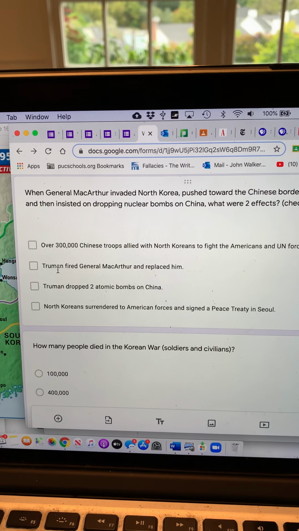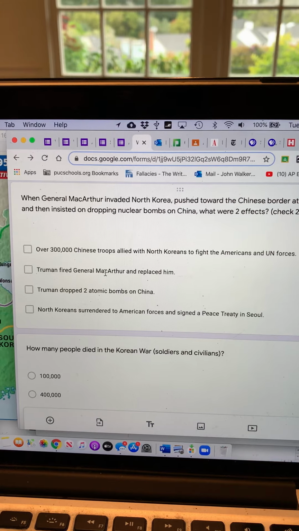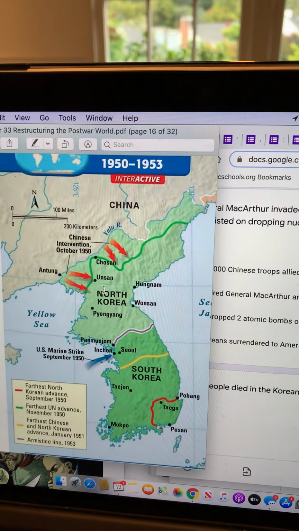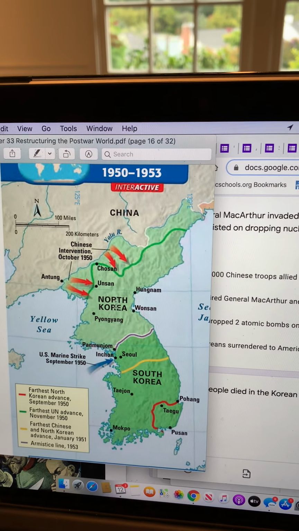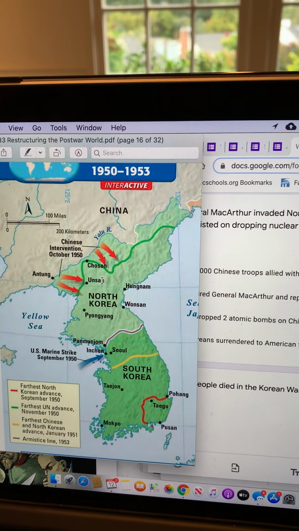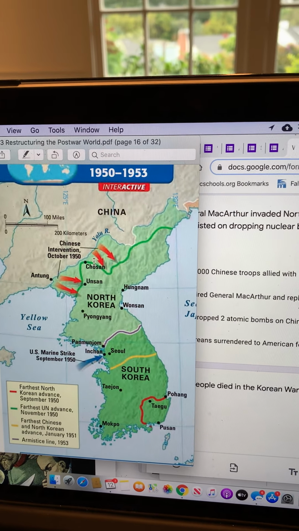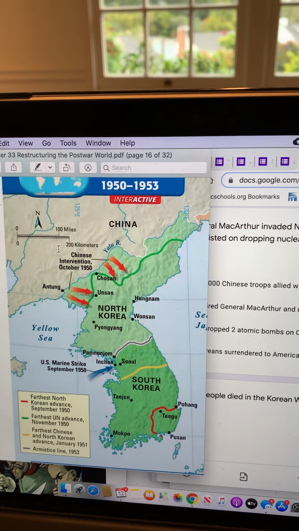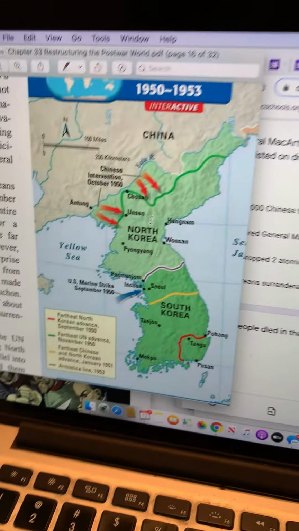Secondly, Truman, the President of the United States, fired General MacArthur and replaced him, because MacArthur had overstepped his bounds. Let's say he just stopped right here instead of pushing toward the Chinese border, then maybe the Chinese wouldn't have gotten involved. But because he did, this war is going to go on even longer.